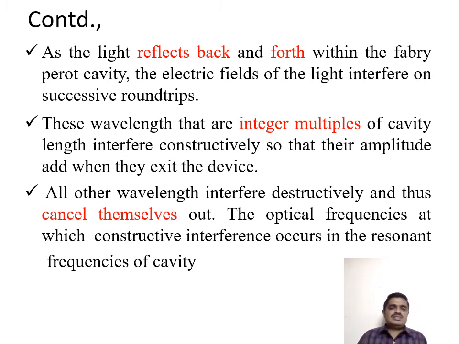So what we discuss under this point is that the light signal's wavelength gets multiple reflections back and forth. The wavelengths that are integer multiples of the cavity length, which is very minimal, interfere constructively, meaning positively, with a better result. So the amplitudes add, and the wavelength is a multiple of the cavity length and adds along with the amplitude of the light signal.